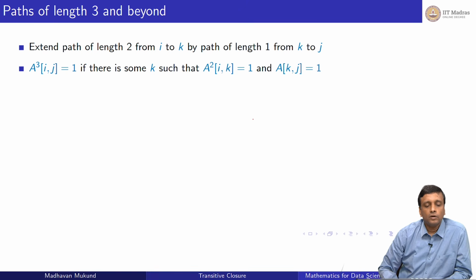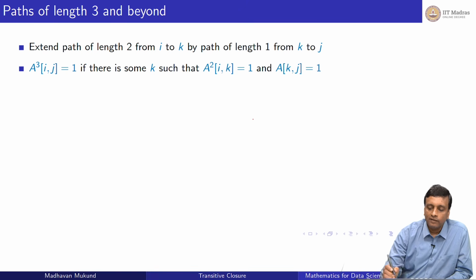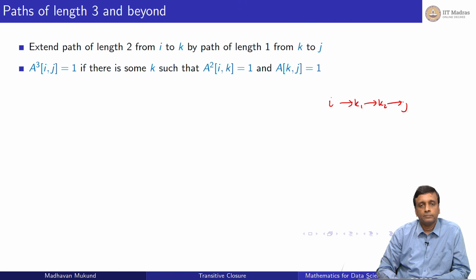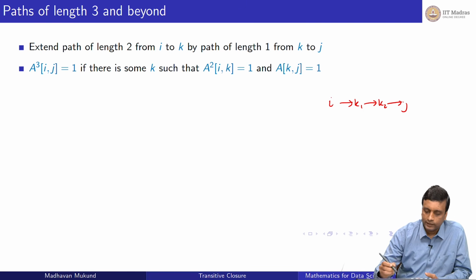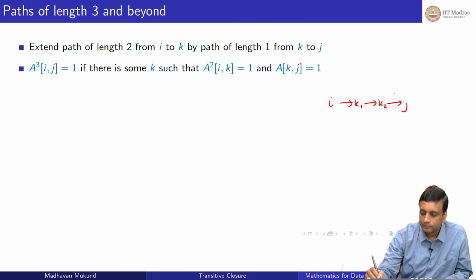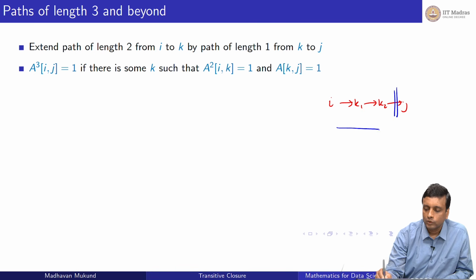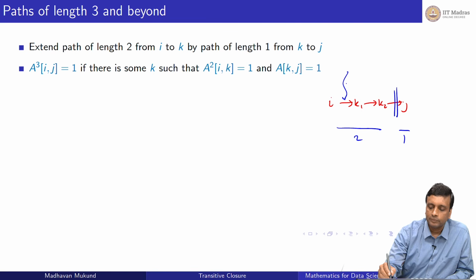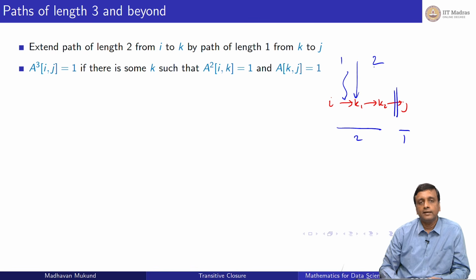Okay. So now how do we go to paths of length 3? Well, if I have a path of length 3, it must be of this form: i, k1, k2, to j. So there must be two things in between. I can split it up whichever way I want. I can say that I have a path of length 2 followed by a path of length 1, or I could do it the other way and say I have a path of length 1 followed by a path of length 2. So basically a path of length 3 can be decomposed as 2 plus 1 or 1 plus 2, and I already have explicit matrices for 2 and 1.